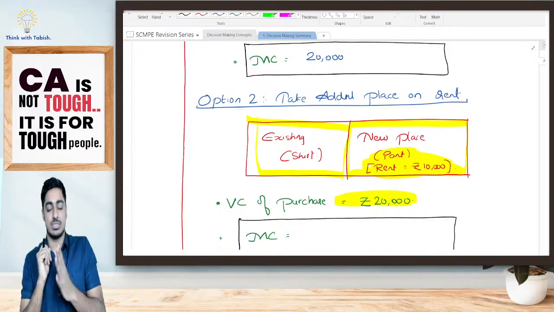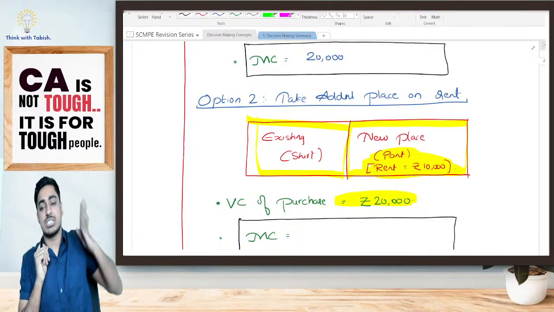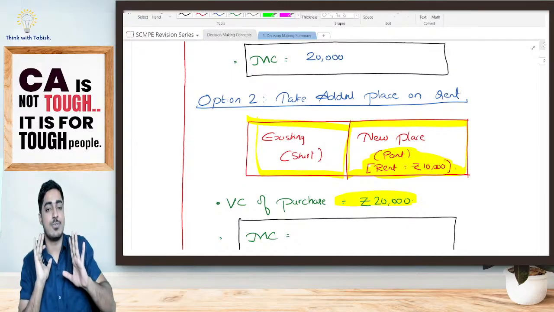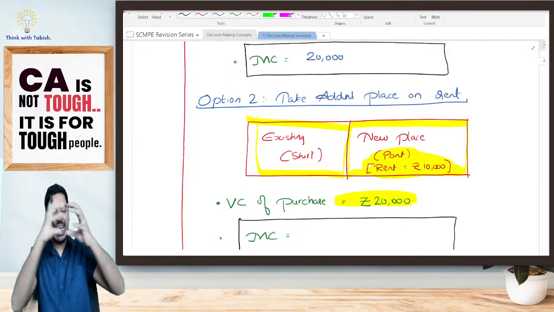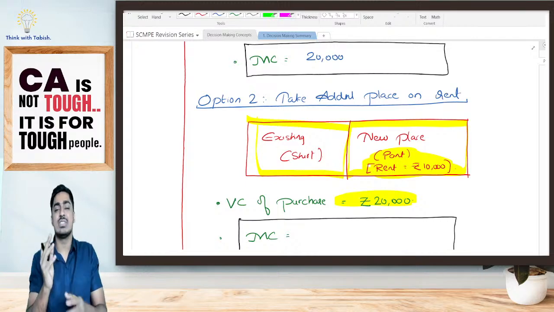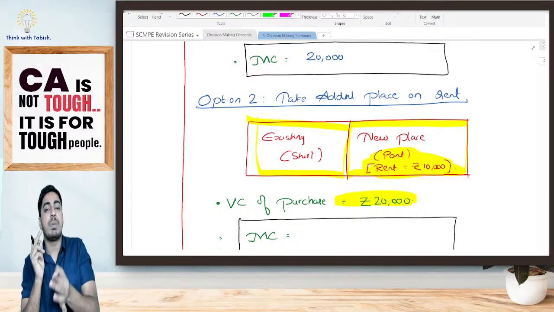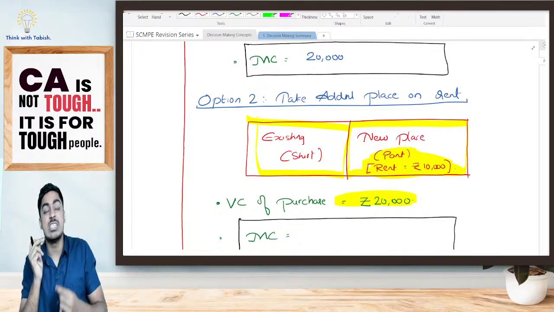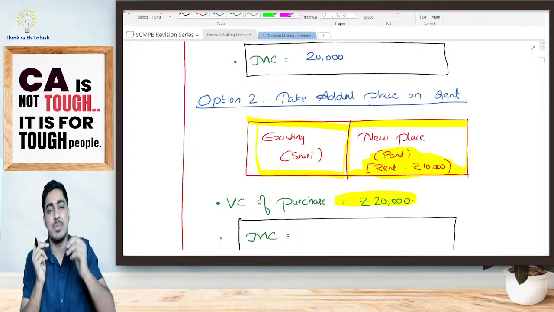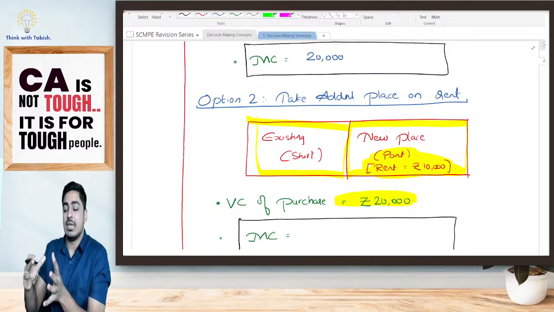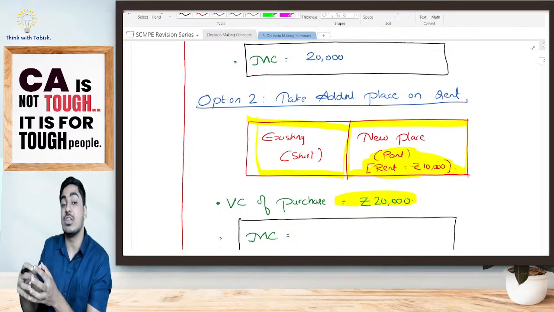Now pay attention, students. Marginal cost: how much extra cost have I incurred? In the first case, I had an existing place, and there only I started selling my jeans. So the place and all of that was already there. The only cost I've incurred is to purchase the jeans, that is the variable cost of jeans, which is 20,000. That means my marginal cost is 20,000. Bare minimum, if I get 20,000, I will sell my jeans. Yes or no? Now, second case: I've taken an extra place on rent. To take this extra place on rent, I've paid 10,000 rupees.